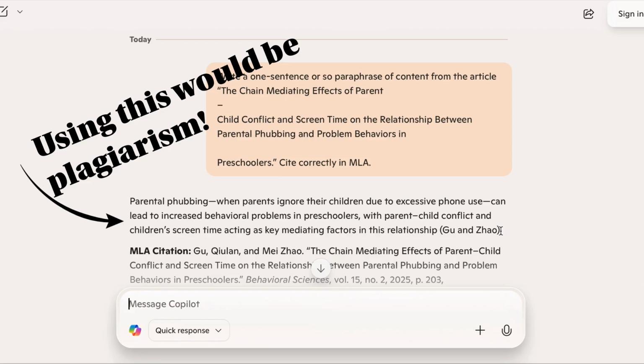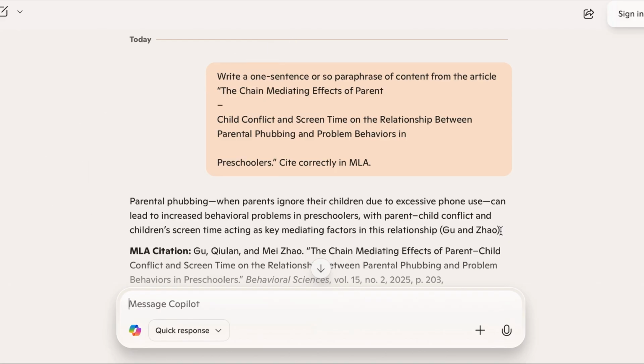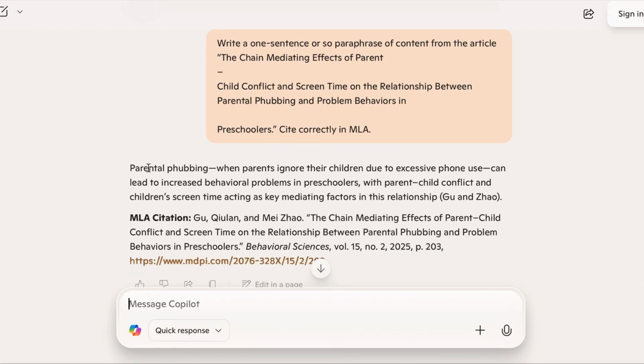If I were to, as a student, copy and paste that into an assignment to which I was asked to write a paraphrase of content from this article, that would be considered plagiarism. The student did not write that sentence, it was completely AI generated. So that would be an example of how not to use AI. But notice how the prompt that I gave AI initially was simply do this for me with no other context. And so we want to try to follow some sort of organized prompt generation to get the most benefit from whatever platform that you are using.